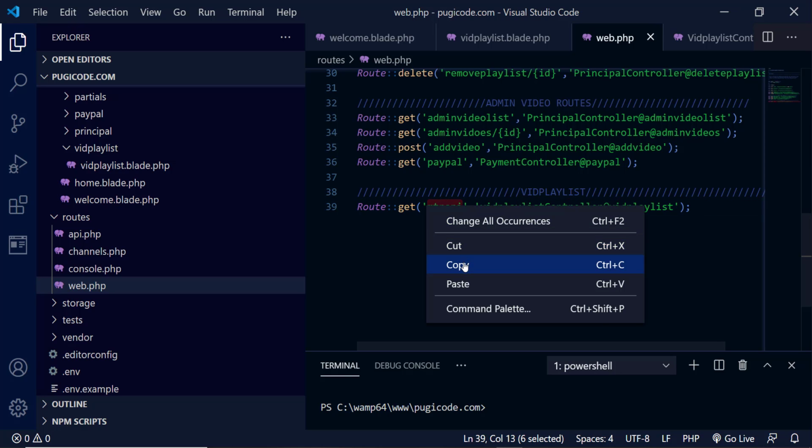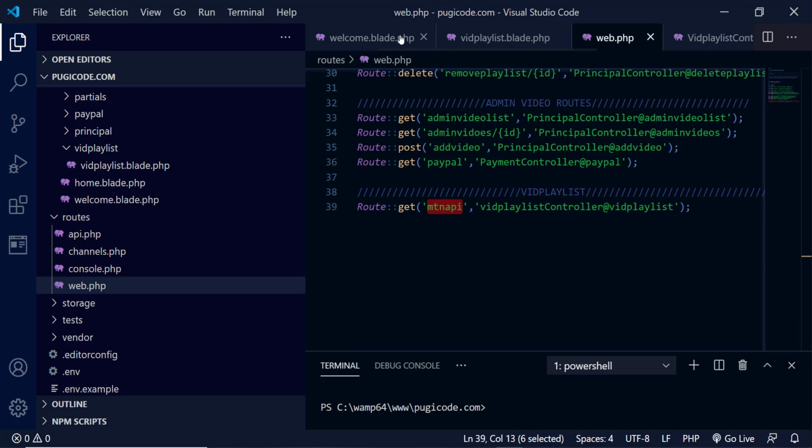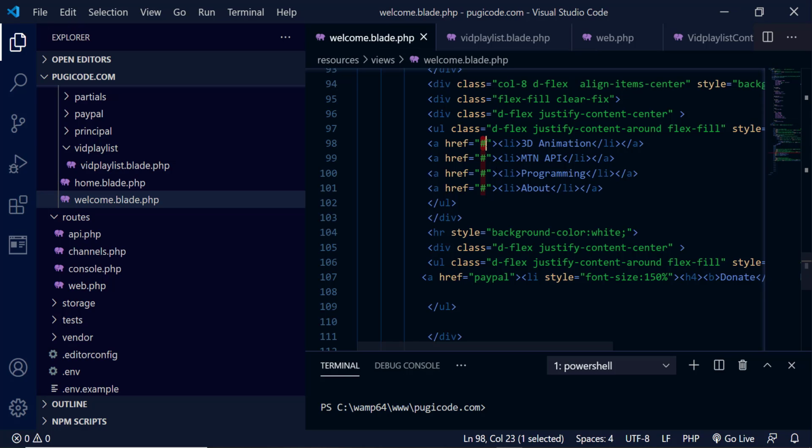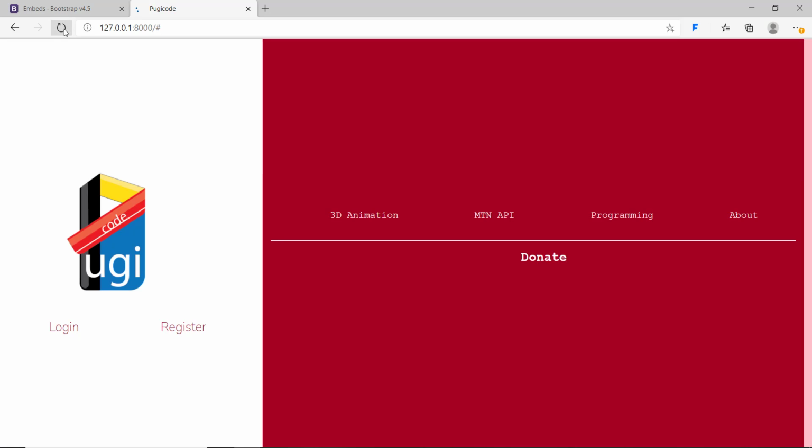So I'll get my route here and change the URL up here on the welcome page, so that it goes to this actual page, the MTN route. I've saved already, so I'll refresh again.